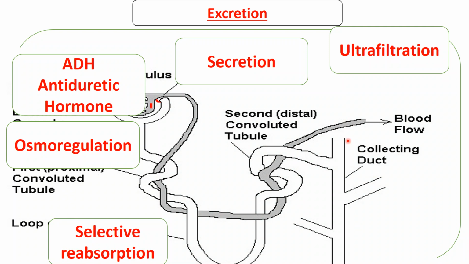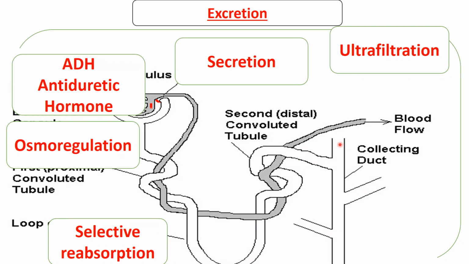Okay, there are 4 stages, like I said: ultrafiltration, selective reabsorption, osmoregulation, and secretion. But osmoregulation occurs once, while selective reabsorption occurs here and here at 2 different parts.